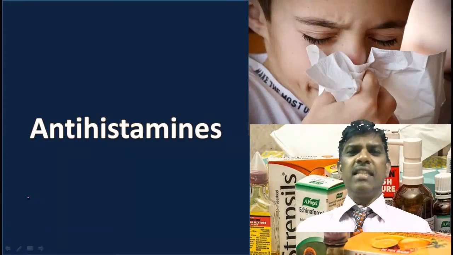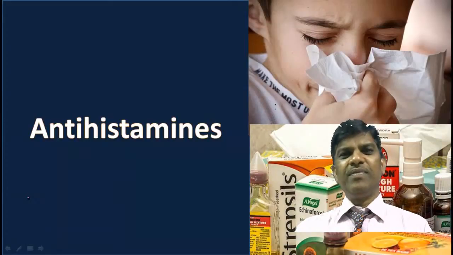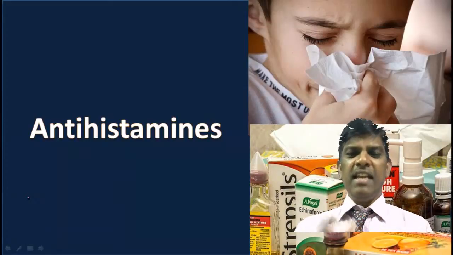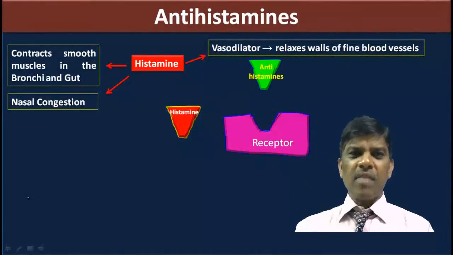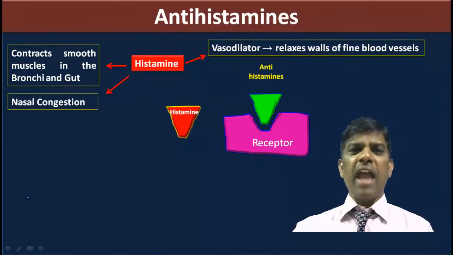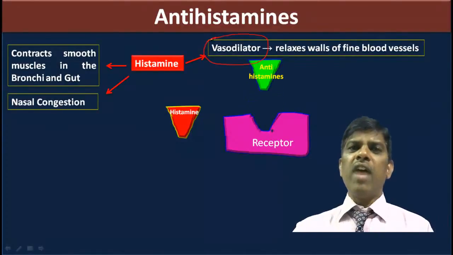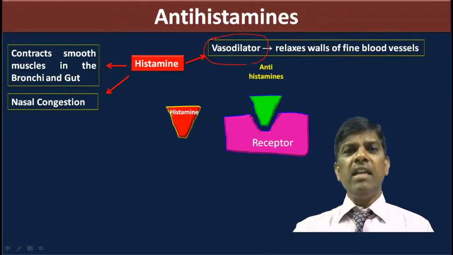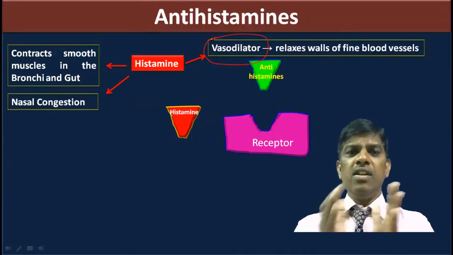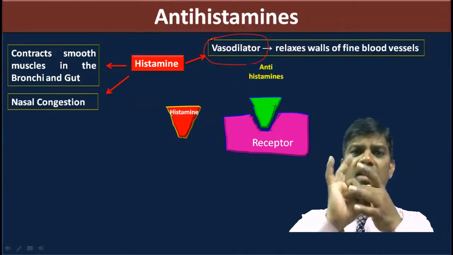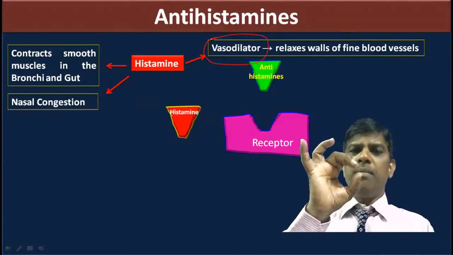asthma. This histamine not only produces gastric juices, HCl and pepsin. This histamine, the deadly histamine, also acts as a vasodilator. Why is a vasodilator required? A vasodilator relaxes the walls of fine blood vessels. So this is the vascular system. The histamine dilates the vessels, makes them bigger.